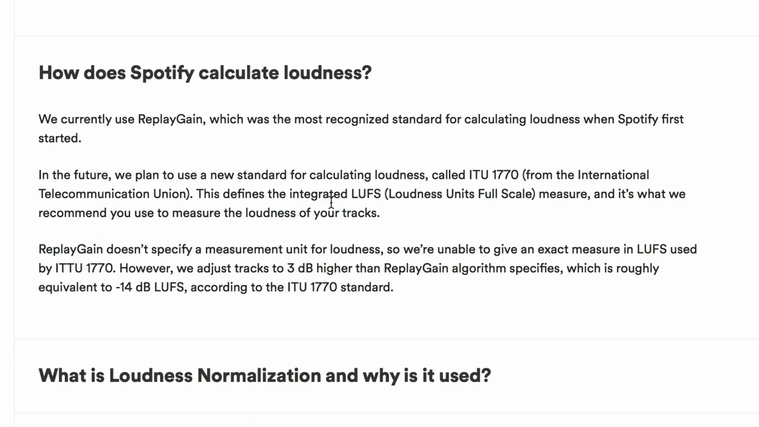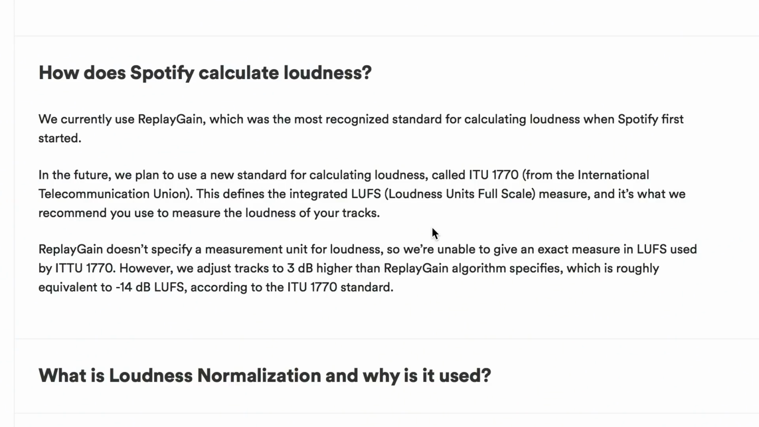Also, it's the integrated LUFS, so the averaged loudness over the entire thing. Integrated LUFS. Just ignore the algorithms because they're all basically the same, and just remember that Spotify uses integrated LUFS.